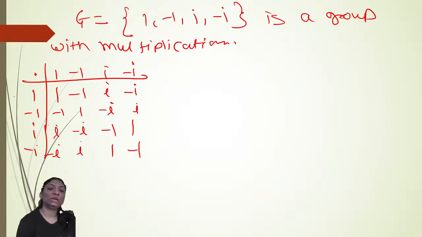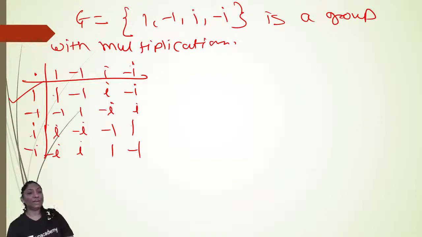Which element acts as the identity element? 1, because 1 gives you exactly the same row. So 1 belongs to G and acts as the identity, and an inverse exists for every element. The inverse of 1 is 1, the inverse of minus 1 is minus 1, the inverse of i is minus i, and the inverse of minus i is i. Therefore, G is a group with respect to multiplication.